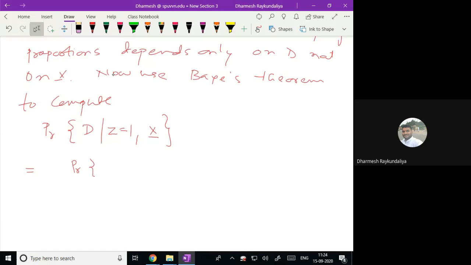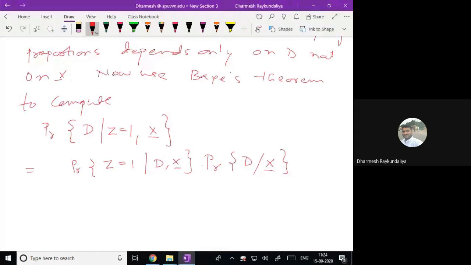Probability that the individual is sampled, given that the person is suffering from the disease and some exposure is there, into probability of D given x bar. यही होगा ना?